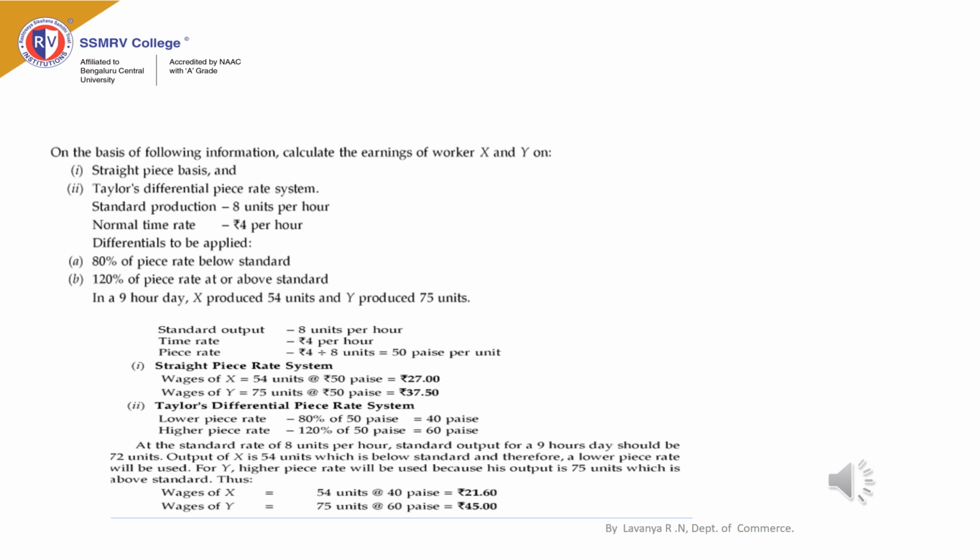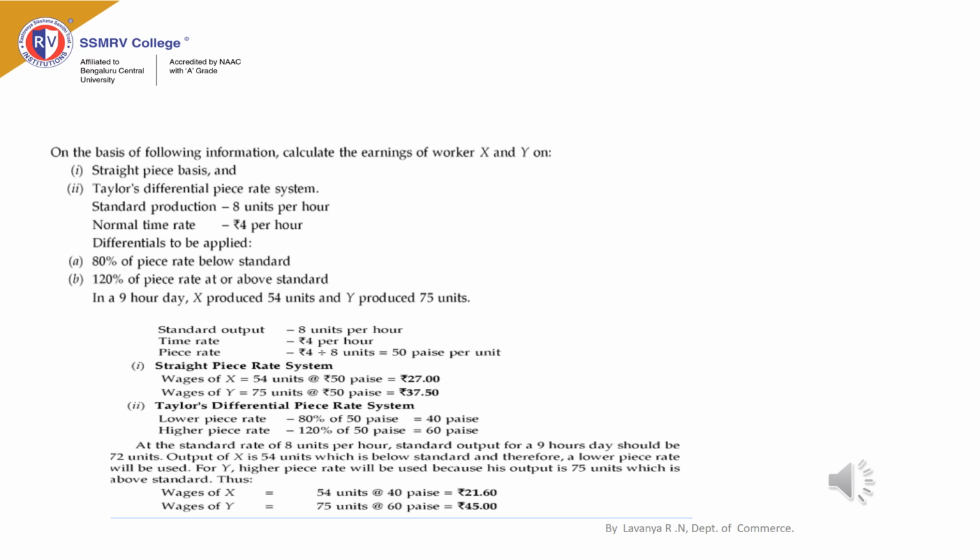Now we will see the calculation of earnings of worker Y. Number of units produced by worker Y is 75 units and we use the formula under piece rate system, number of units into rate per unit. So number of units produced by Y is 75. Rate per unit is 50 paise, that is, piece rate per unit is 50 paise. 75 into 50 paise, 37 rupees 50 paise. Earnings of worker Y is 37 rupees 50 paise.